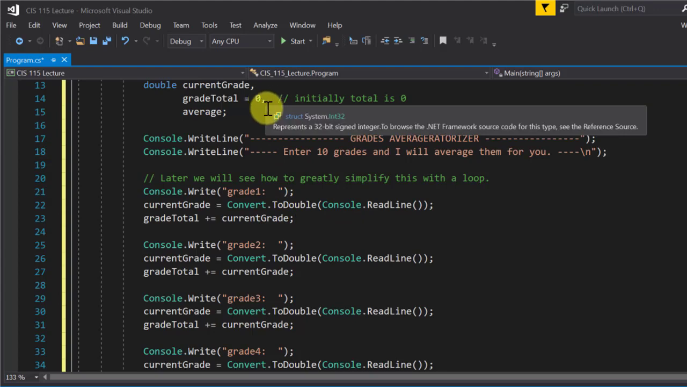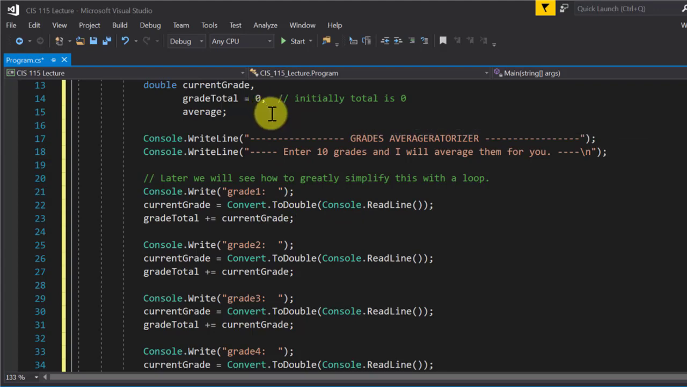Actually, the current value is 0. So I got it initialized to 0 up here because I don't have a total at that point. So I initialize it to 0. So when I add 0 to current grade, grade total becomes whatever that current grade is, okay? And then the next line, it just repeats.